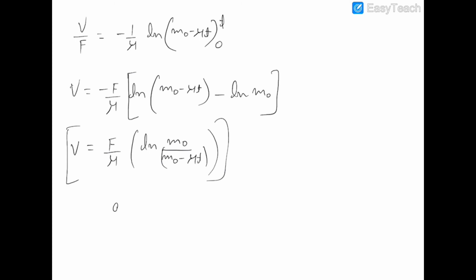And to find the acceleration, we can easily differentiate this velocity with respect to time, and we would get the value of acceleration. So this was the next question on the variable mass system.